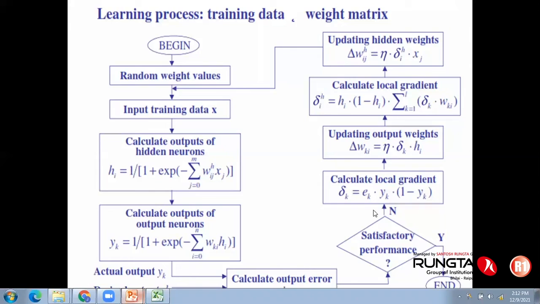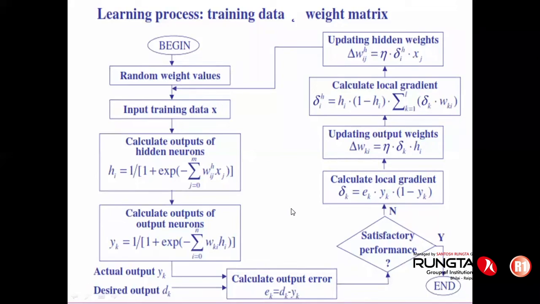If you are not happy with the error, then what we need to do is alter the synaptic weights. For that, what we usually do is calculate the error gradient. The error gradient is calculated, and then the output synapses can be changed. Similarly, the local error gradient can be calculated for the hidden layer, and the hidden weights can be changed.